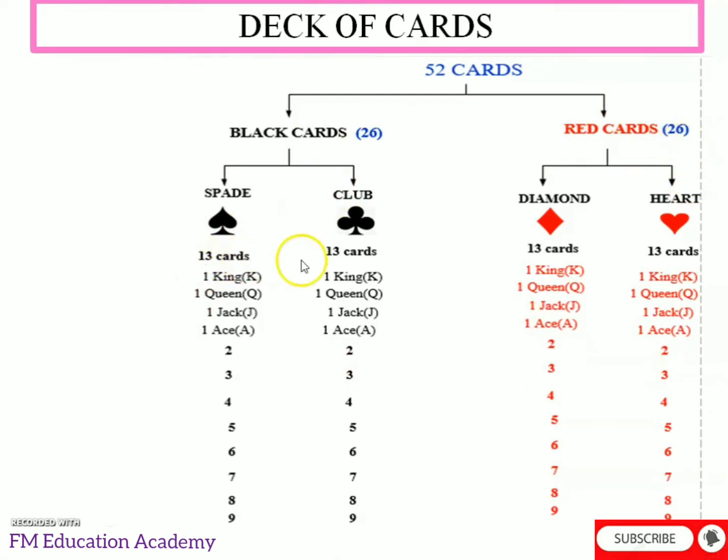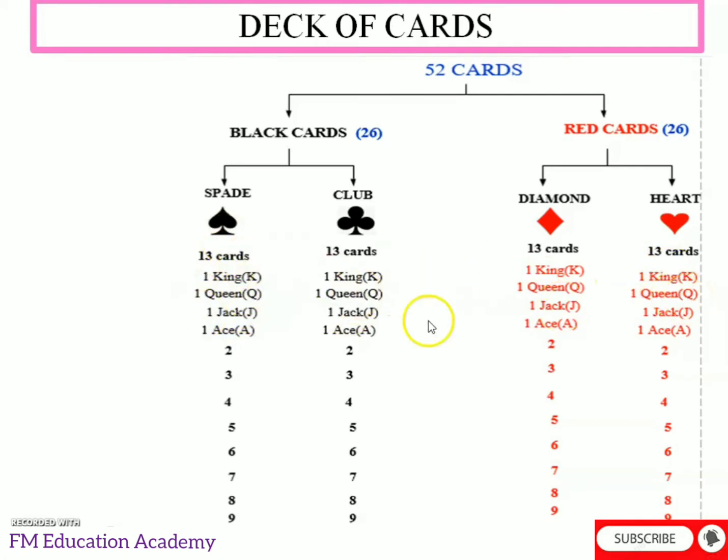That is, if you see here, 13 cards, 13 cards, 13 cards, 13 cards. Equally we have one king in spade, one king in club, one king in diamond, one king in heart. Similarly, we'll have the other remaining cards also. So in general, how many of the 52 cards are face cards? Face cards means the cards on which faces are drawn. Either king, or queen, or jack can be drawn. So 1, 2, 3, and how many suits are there? 4, right? 1, 2, 3, 4.